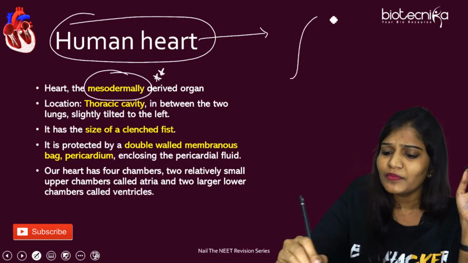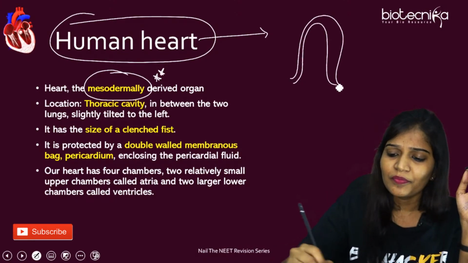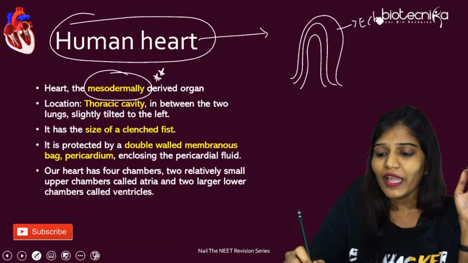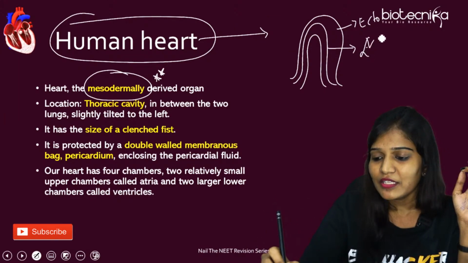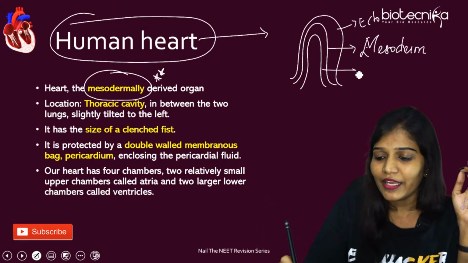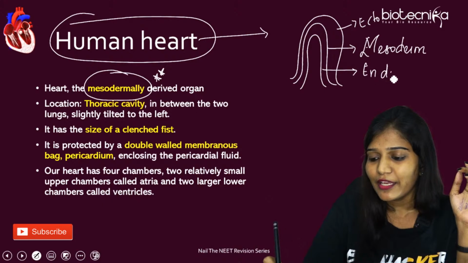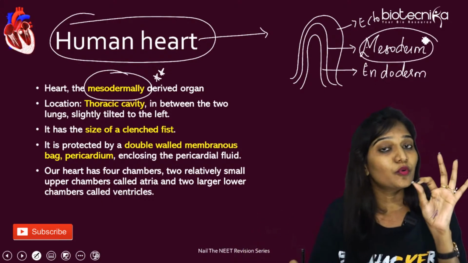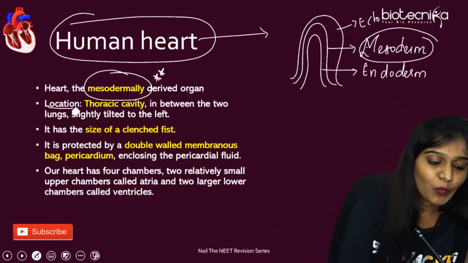We already know about the gastrula stage. When the embryo forms, this is the ectoderm, this is going to be the mesoderm, and this is the endoderm. So the heart actually originates from the middle portion. This is important.